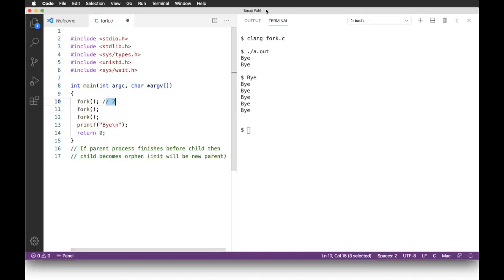There is a question on chat. But why parent printed 2 times? No, parent has not printed 2 times.